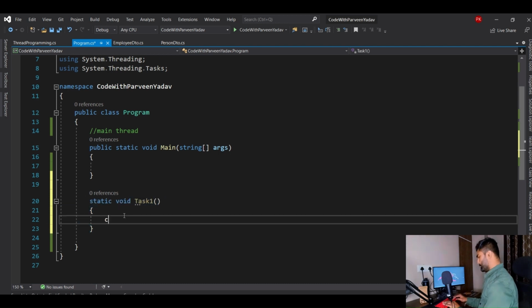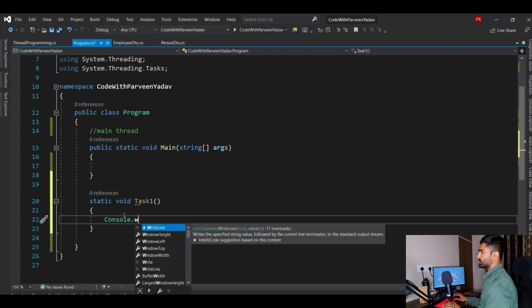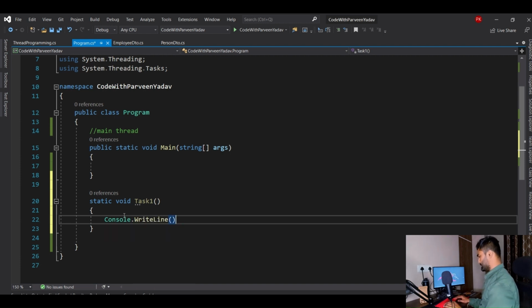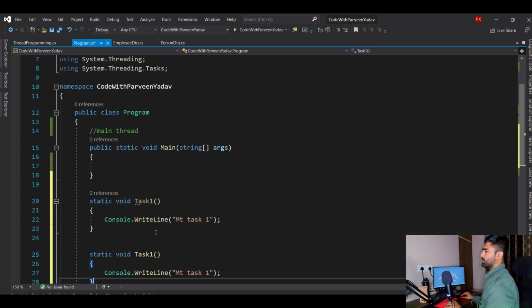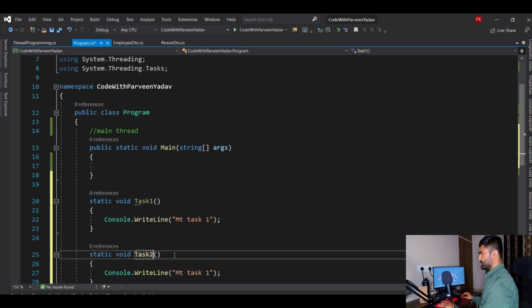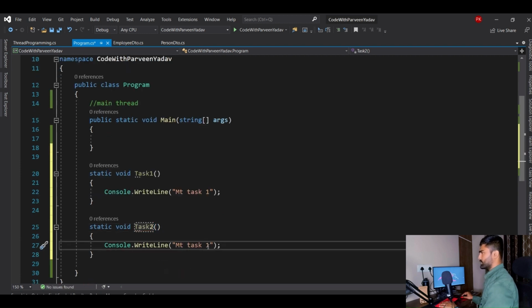And let's print something, because that is going to help us understand this concept when we run this application, right? So I would say this is my Task1, right? And let's copy this whole method, and over here I would say this is Task2, and this is Task2. Okay, I spelled it wrong.